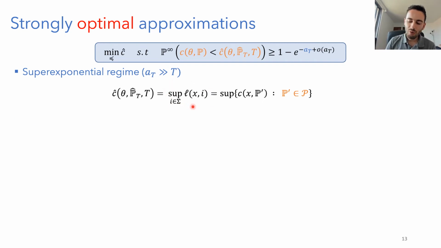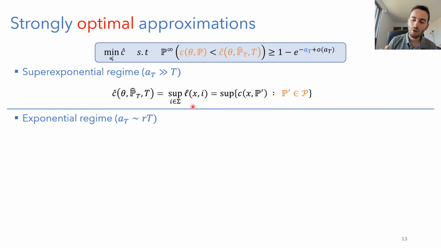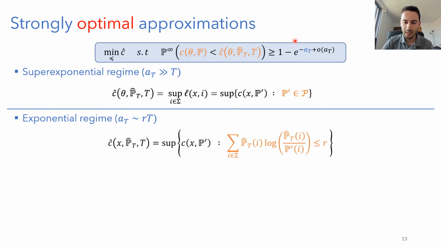Now, what if we desire a little bit weaker guarantees? So we'll desire exponential guarantees, where AT is essentially a positive constant R times T. So this quantity decreases exactly exponentially. Then we show that this strongly optimal solution, in other words, what we cannot do better than, and actually the best we can do, is a distributionally robust optimization estimation with a KL ball uncertainty set with exactly radius R.